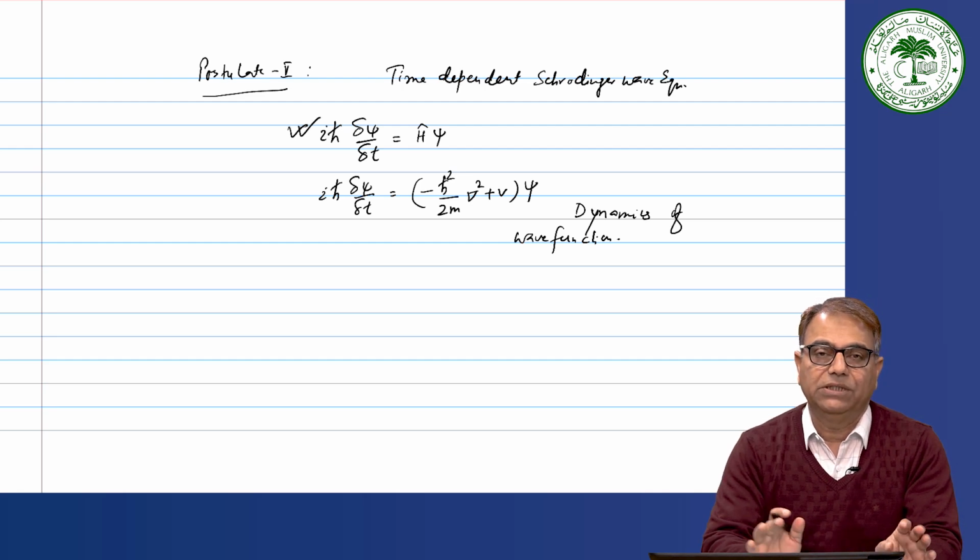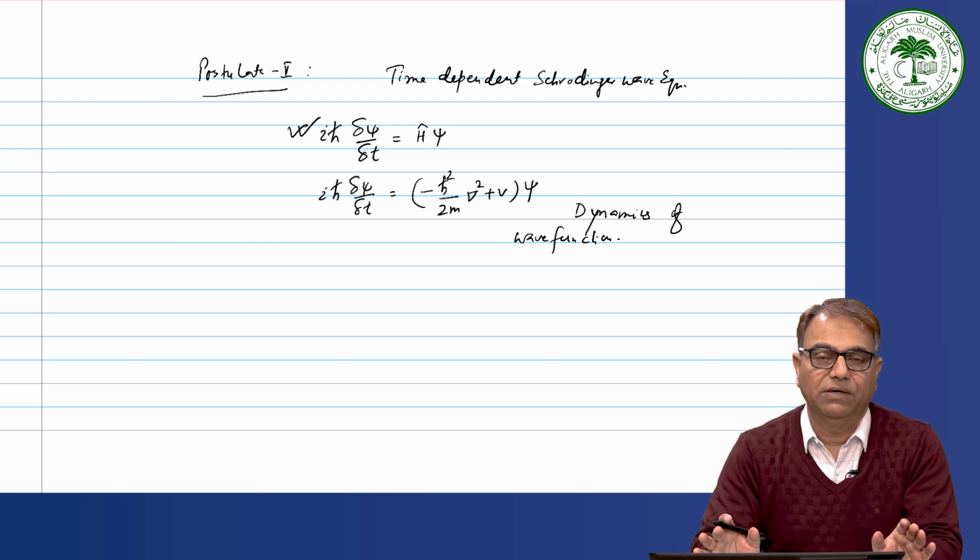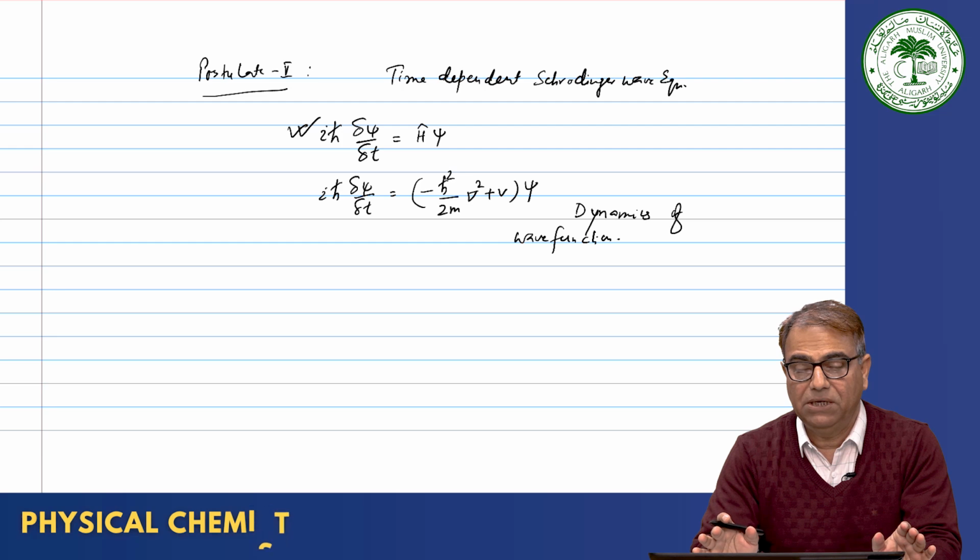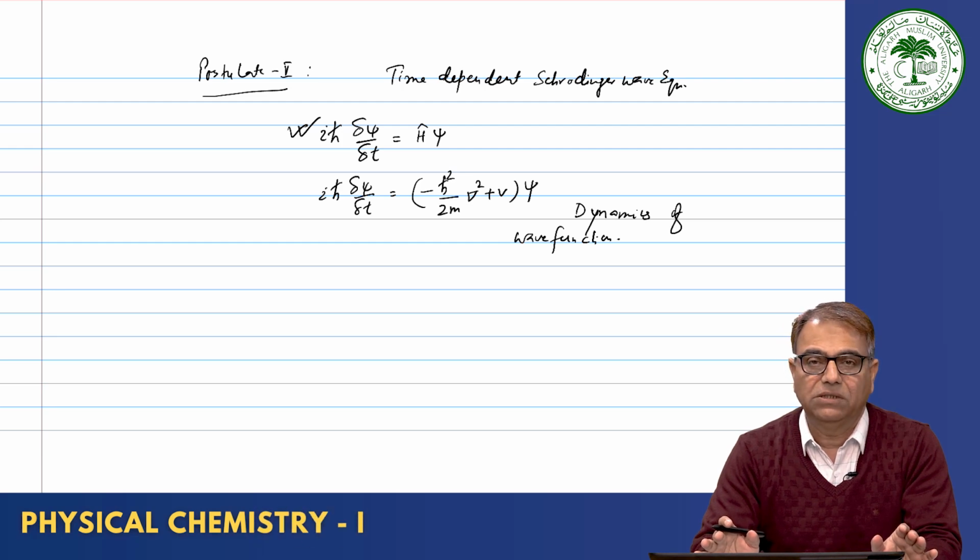So, these are the 5 fundamental postulates of quantum mechanics. Postulate 1 is about wave function, postulate 2 about operators, 3 about eigenvalue equations, 4th about average value or expectation value, and 5th is the time dependent Schrodinger wave equation. We will not use this 5th postulate, but the rest of the postulates we will use time and again.